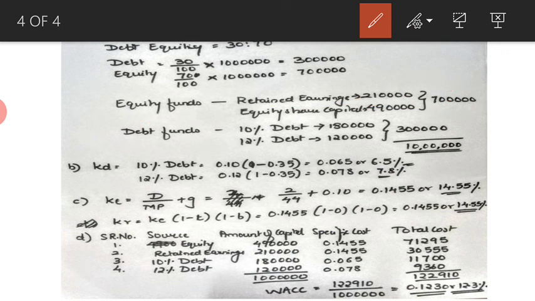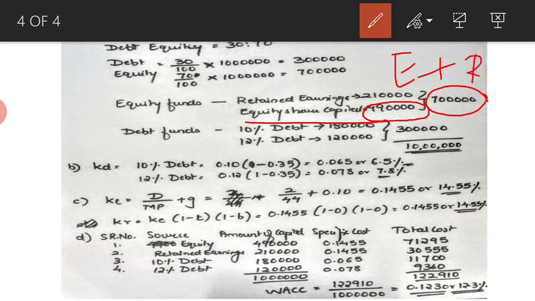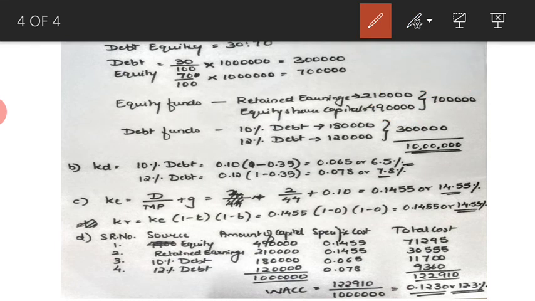So how much equity shares do we need to issue? We need to issue equity shares worth rupees 4,90,000, because total equity funds include equity plus retained earnings. Always remember this. The total is 7 lakh, out of which retained earnings given to us is 2,10,000. So your equity would be 7 lakhs minus 2,10,000, that is 4,90,000.